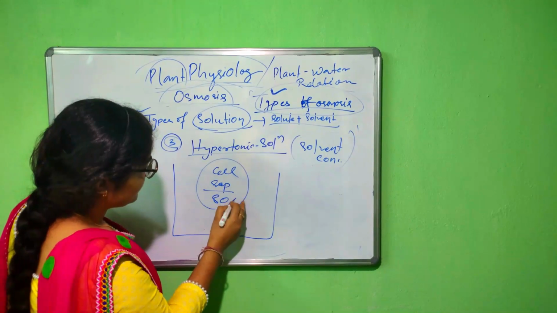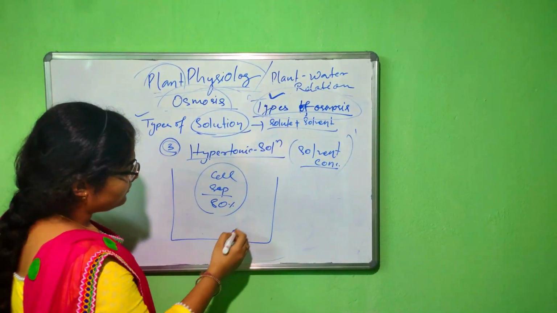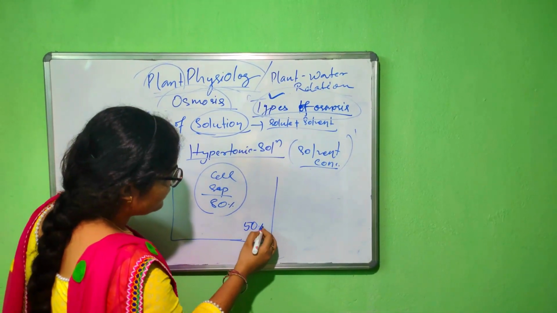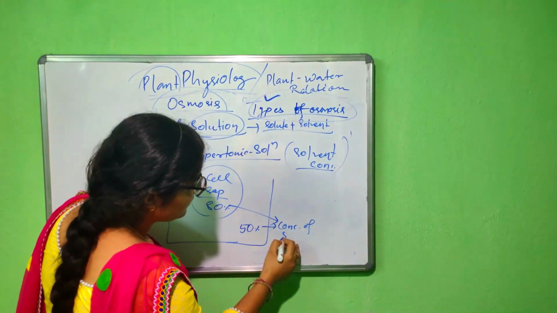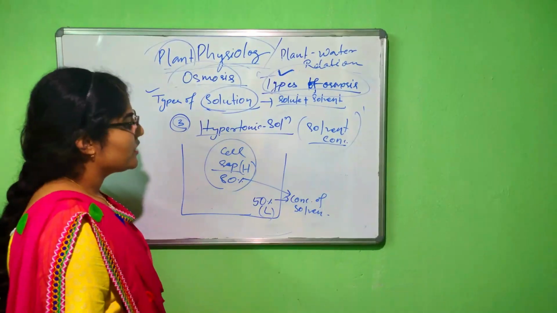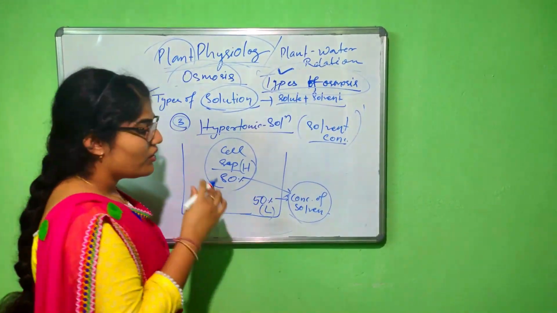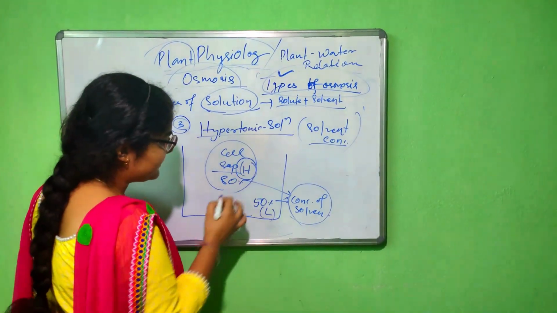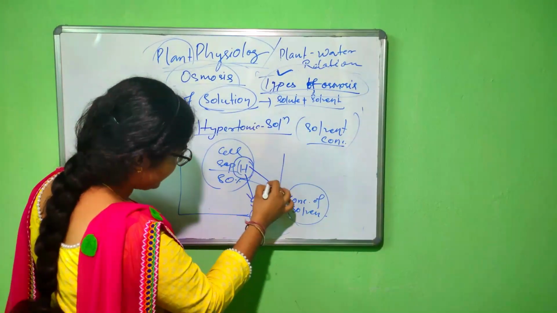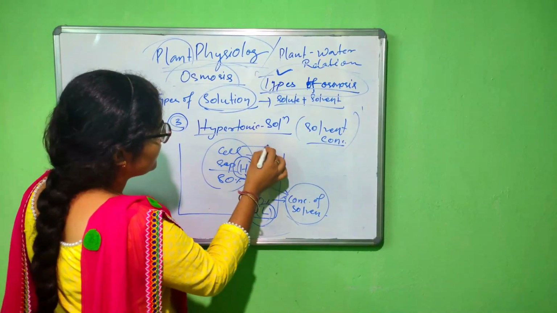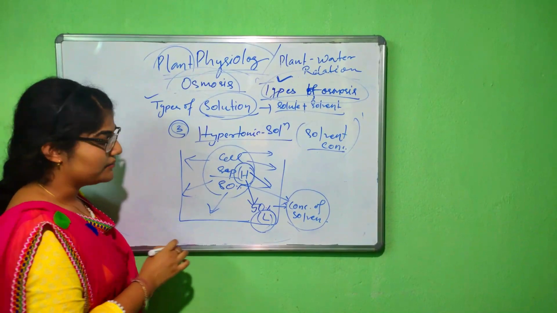Suppose in this region, there is 80% concentration of solvent, and in the outer medium, there is 50% concentration of solvent. So as I told earlier, the solvent always moves from the higher concentration towards the lower concentration. So here in this case, the water flows to the outside of the cell. Okay, water flows to the outside of the cell.